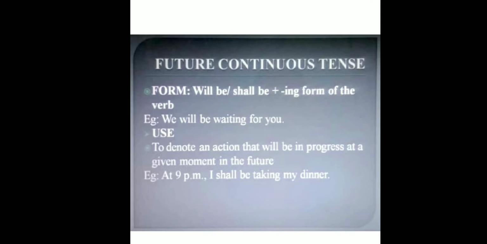Now its use. First, to denote an action that will be in progress at a given moment in the future. Example, at 9 p.m. I shall be taking my dinner. Okay, to denote an action that will be in progress at the given time in future. An action that can be in progress in future. कि वैसा हो सकता है. That means at 9 p.m. I shall be taking my dinner.